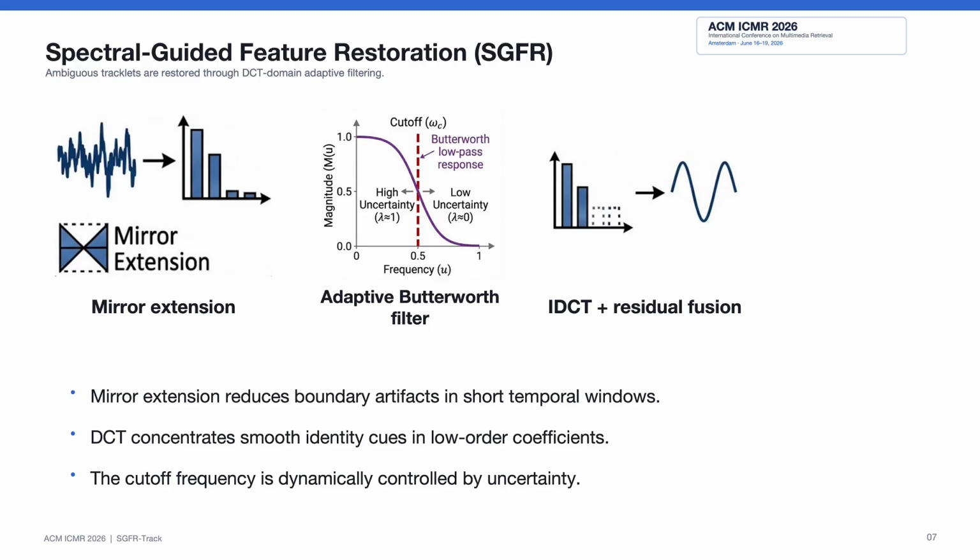The third step is adaptive, but worthwhile, filtering. The filter strength is controlled by the uncertainty signal from the gating funnel. When association uncertainty is high, the cutoff frequency becomes lower, and the filter suppresses more high-frequency noise. When uncertainty is moderate, the filter preserves more temporal details.